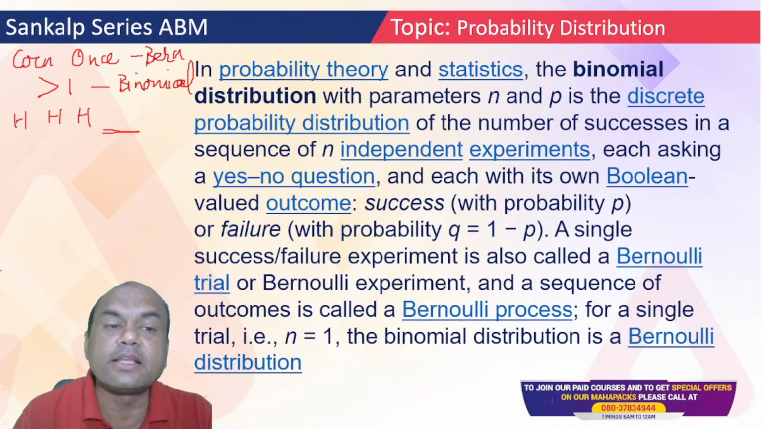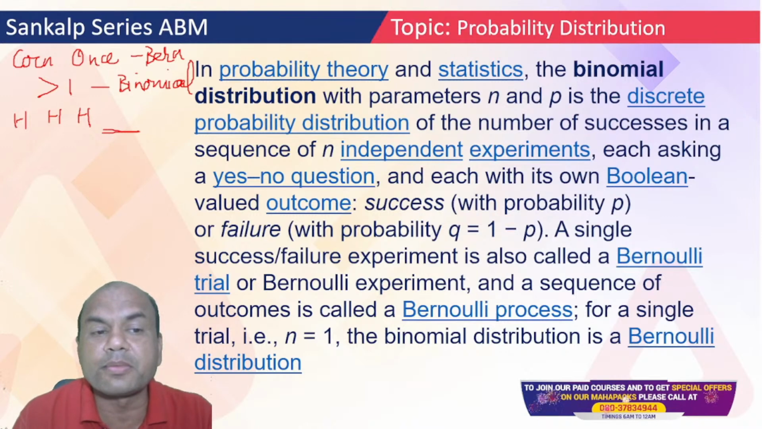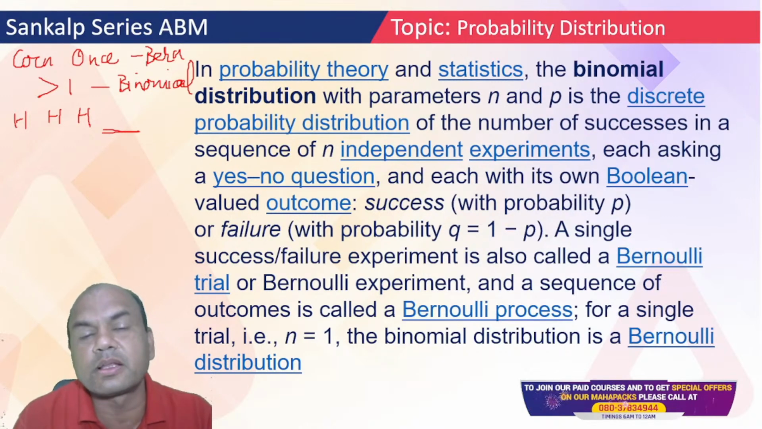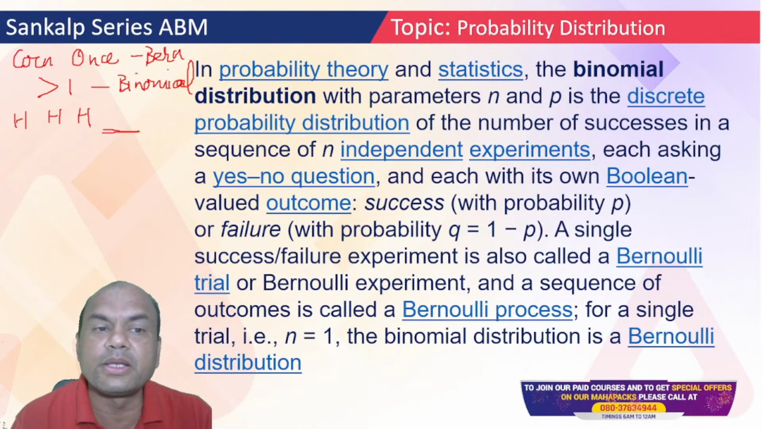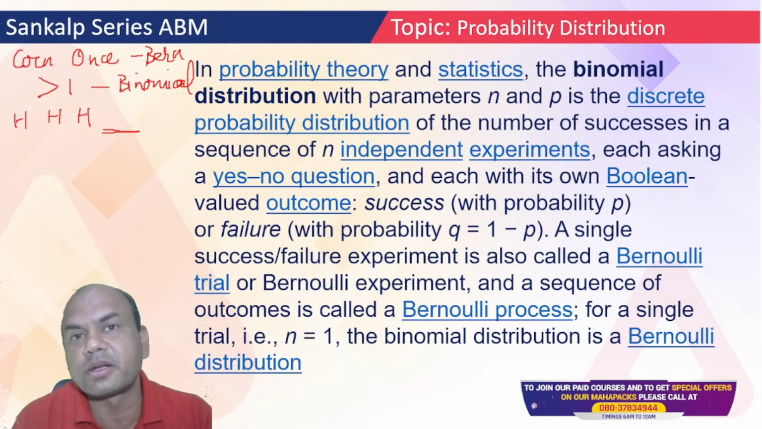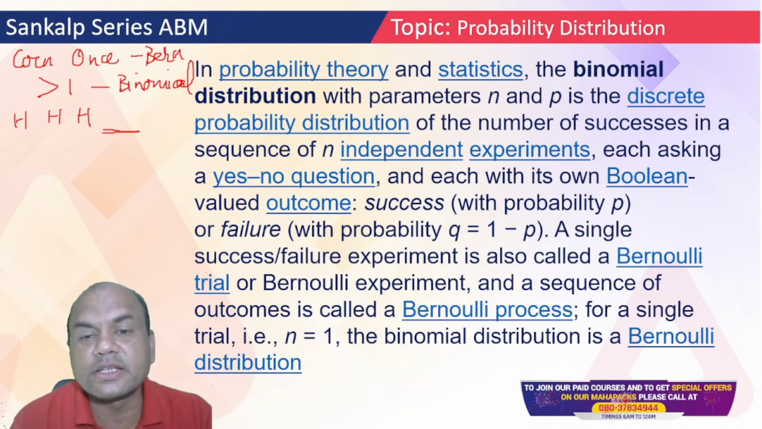Why? Because each trial is independent. Suppose I get head 2 times, I can't guarantee that the third time I'll get a head, fourth time I'll get a head, fifth time I'll get a head. So that's why binomial means each time it's a Bernoulli experiment, and each trial is independent.